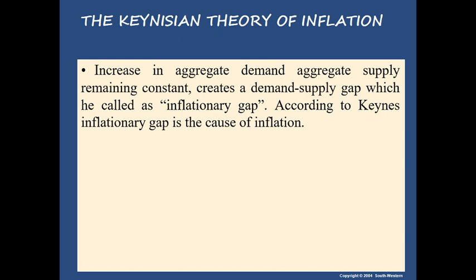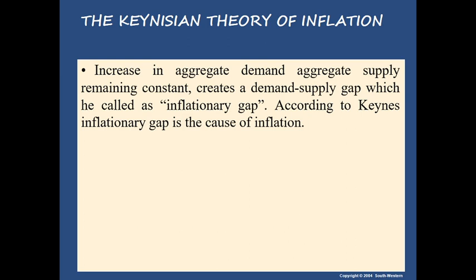Now he is going to explain the theory. An increase in aggregate demand, with aggregate supply remaining constant, creates a demand supply gap, which is called the inflationary gap. And according to Keynes, the inflationary gap is the cause of inflation.